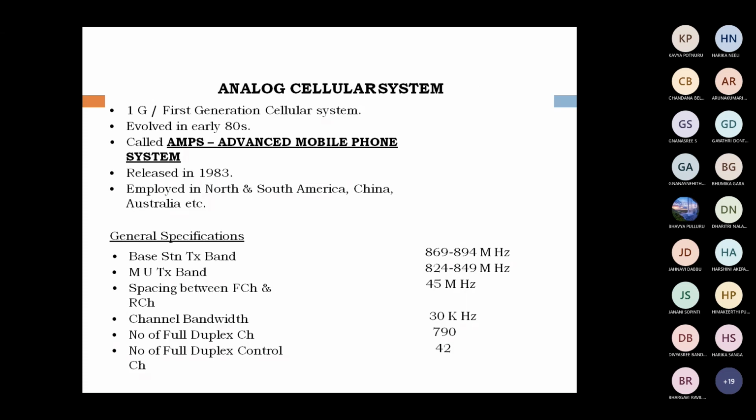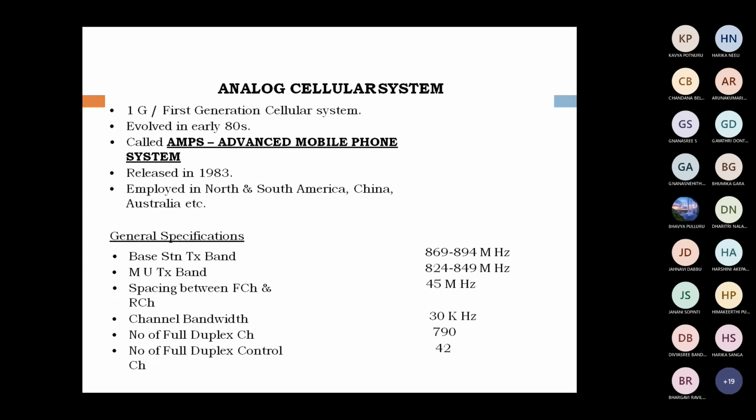Right. Next, we are going for examples related to analog and digital cellular systems. The first one is the analog cellular system, used in the first generation, developed in the early 80s. The best example for an analog cellular system is AMPS. What is the abbreviation? AMPS, Advanced Mobile Phone System. This AMPS was released in 1983.